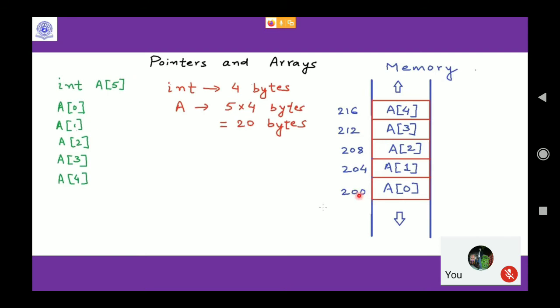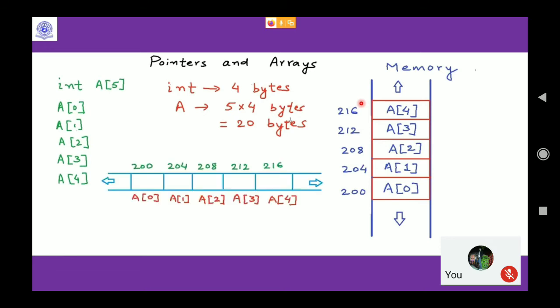If you look very carefully, it starts with 200 and goes up to 220, although it is written 216 because 216 is the starting address of A4. So 16, 17, 18, 19. So from 200 to 219 is nothing but 20 bytes. Is it clear? Yes, sir. Okay, fine.